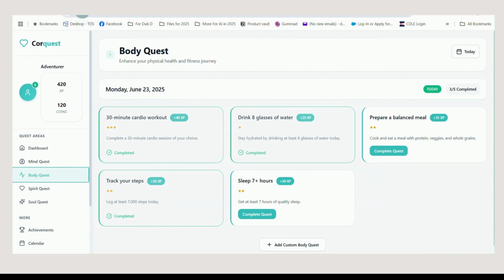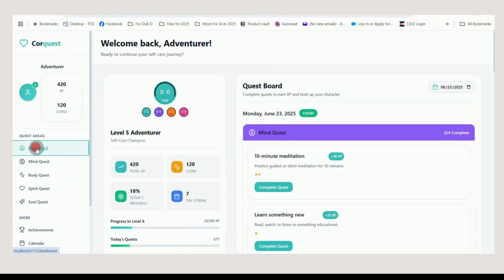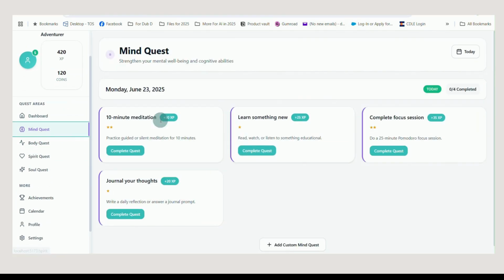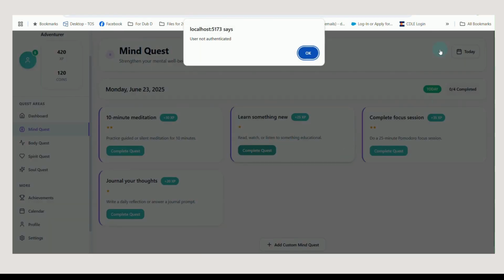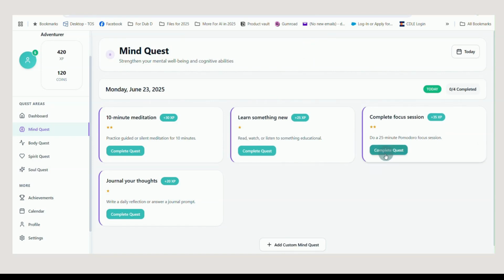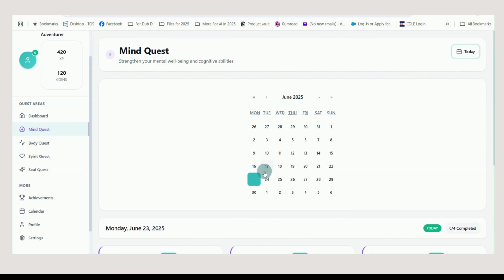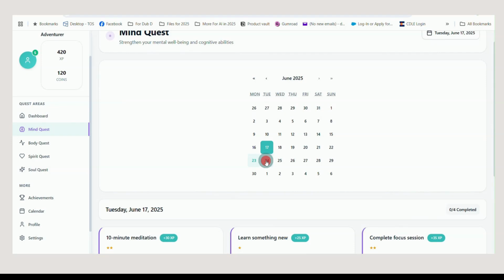Right now we're in the actual localhost address to test this out, and as you can see, it's put up my dashboard. We got the MindQuest, and it's got all these different things in here. Now if you'll notice, it's for the day, okay? And so you'll do a complete, and well, it's not connected up to my Supabase yet, so these aren't working the way that they should, but they will. And then it also has a calendar. You can go back in and see other days. I'm not sure if it'll let you go forward. Nope, it won't let you go forward, but it'll let you go back.